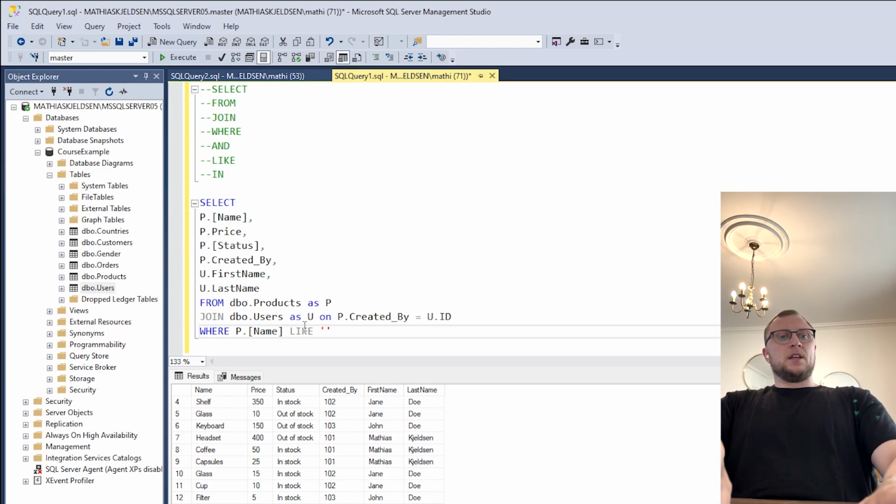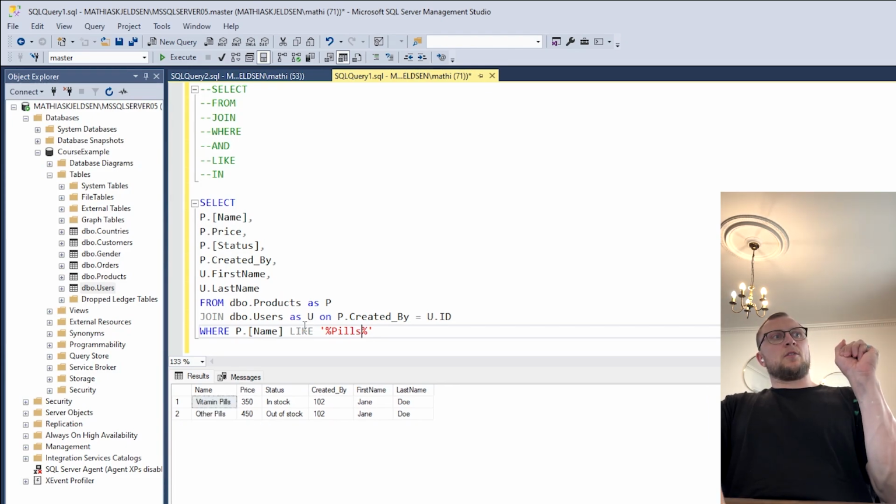We put that in, and then we write these two percentage signs, and within those two we write pills. Sorry, we weren't looking for books. We were looking for pills. So if we write this, then we get out pills.